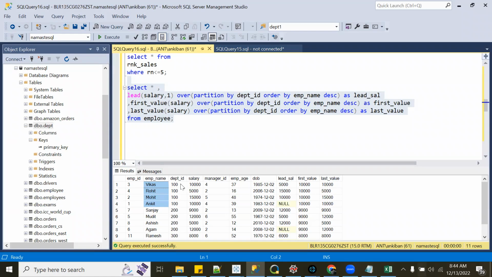I'm doing partition by department ID, order by employee name descending, and the first value in salary is the value in the first row, 10,000. So all of these records are getting 10,000. It is basically first value and last value within each partition. What is the last value? 10,000.